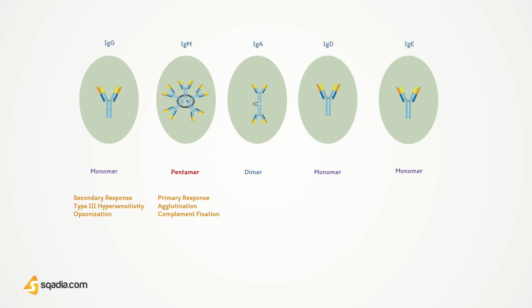Coming to IgA, it is produced in body secretions that function as a protective barrier. The IgD is not known to have much clinical significance. And IgE is significant for type 1 hypersensitivity and host defense against helminths.